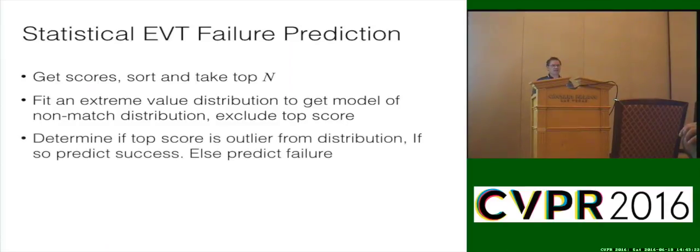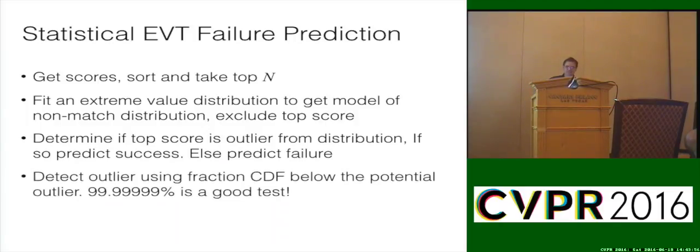And then you're going to determine if the top score is an outlier from the EVT distribution. So in a biometrics problem or in a recognition problem, I have n classes, one of which is right. So I'm going to take the highest scores, take away the one that's supposed to be right, fit the distribution to the things that are non-matches, and then ask, is the top score an outlier? If it is, then we're going to say, predict success. If it's not an outlier, then we're going to predict failure. That is, I can't statistically say the top score is significantly different from the others. And that's the way often we'll do stuff, is it's significantly different.